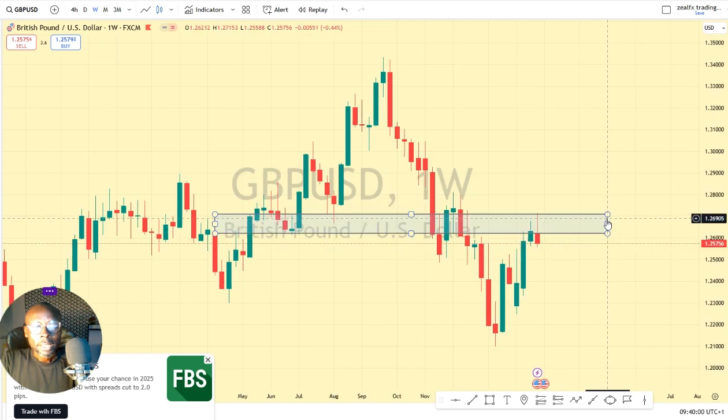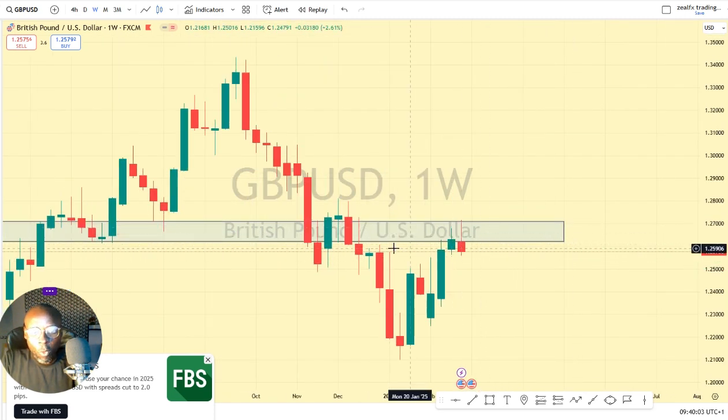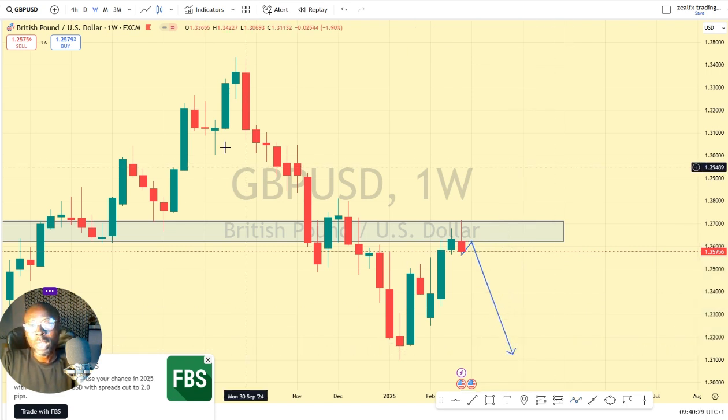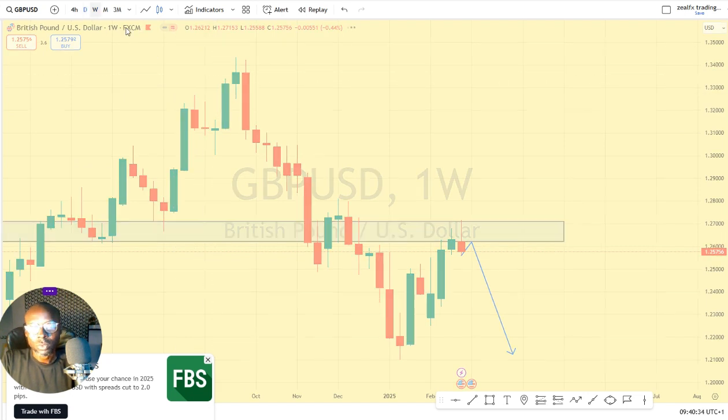You can see that on my weekly chart, price has converted this previous resistance that turned to support back to its normal state, which is resistance. So long as price has turned this back to resistance, we expect price to do a retest of this level, then we see price pushing lower for the GBPUSD. So let's look at the daily chart of the GBPUSD.